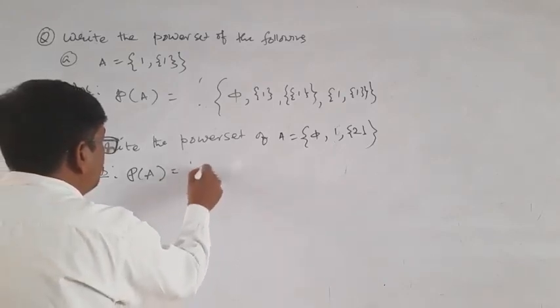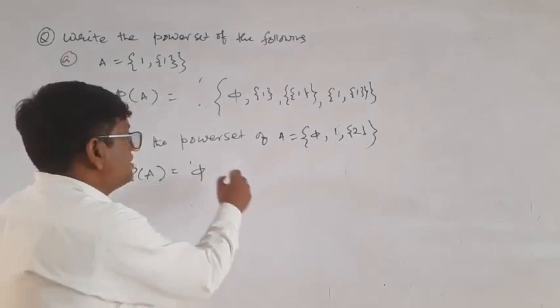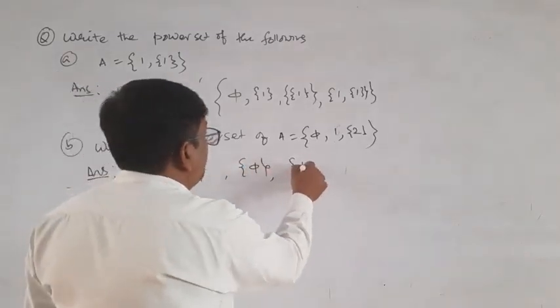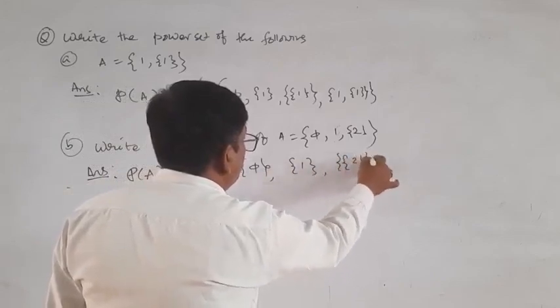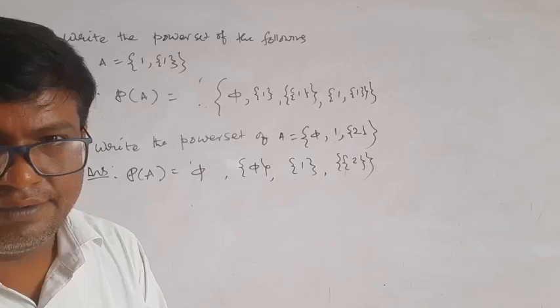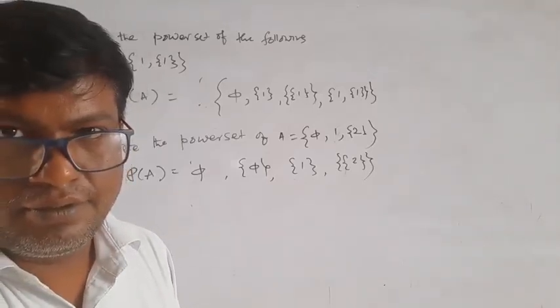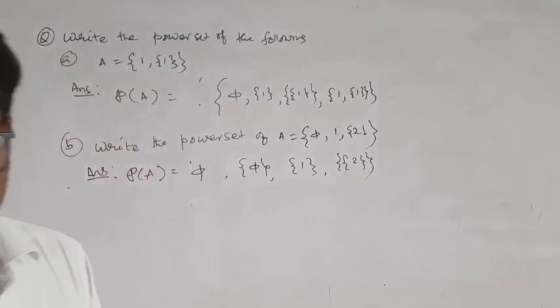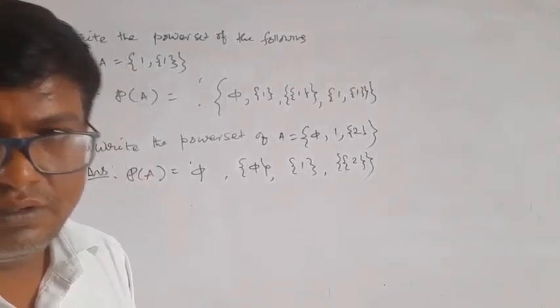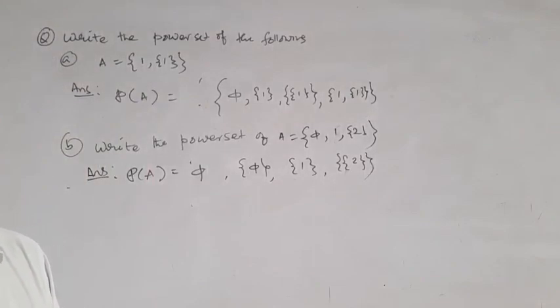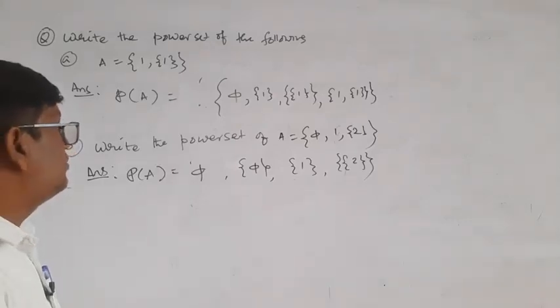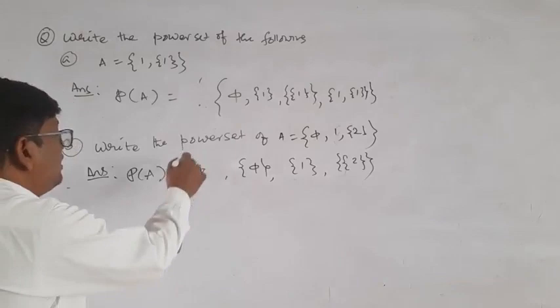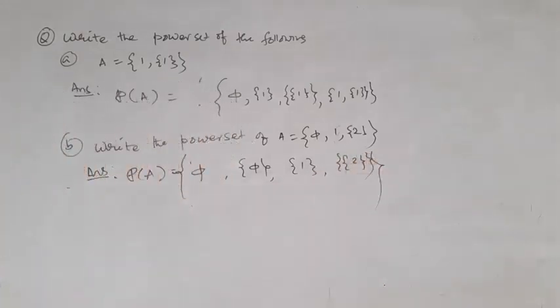Here phi is an element, so it is the set {phi}, and the set {1}, and the set {2}, and so on. Clear?